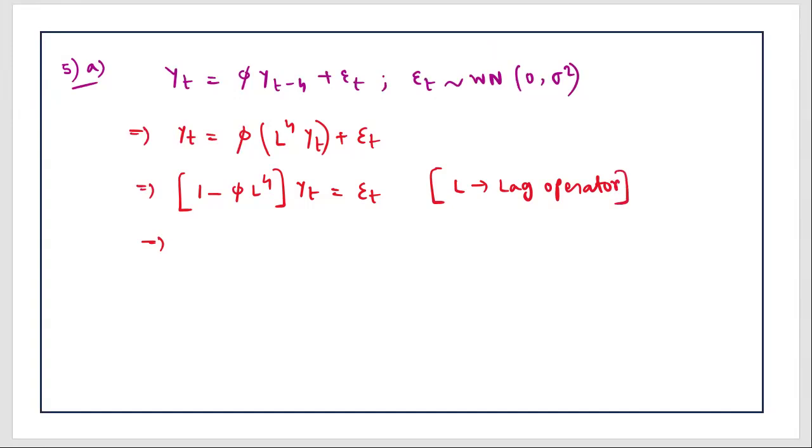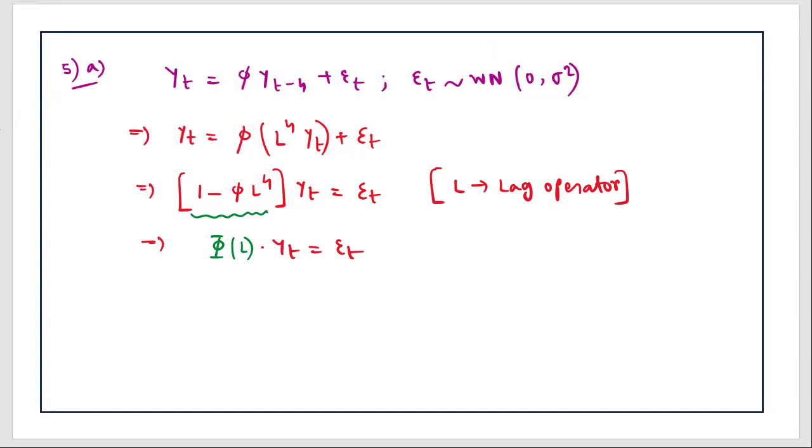L is the lag operator. So now this entire expression will be the characteristic equation. So it can be written as capital phi L. See, it is only a function of L. So it will be capital phi L and the rest of the things are as it is into yt equals to epsilon t. So this is the equation.